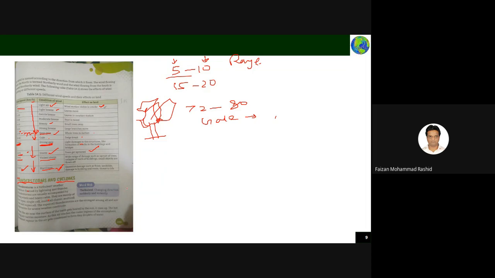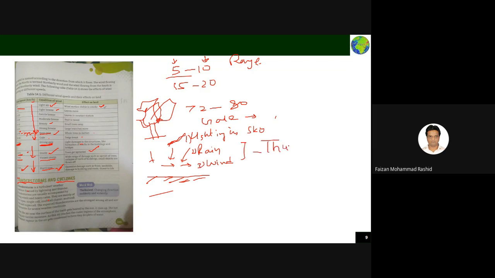See, thunderstorm means, what will you feel on the earth surface? You'll feel the rainfall also. Rain will be there, high speed wind will also be there, and lightning will strike in the sky. If you have all the combination, one, two, and three, all together, that is called a thunderstorm. Andhi Tufan. Okay, very bad weather.